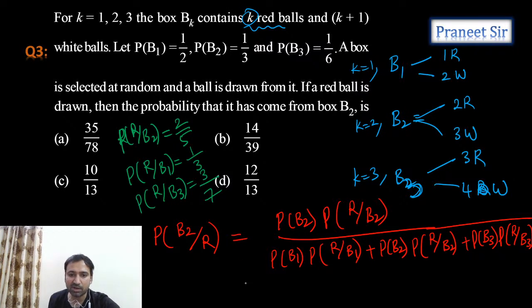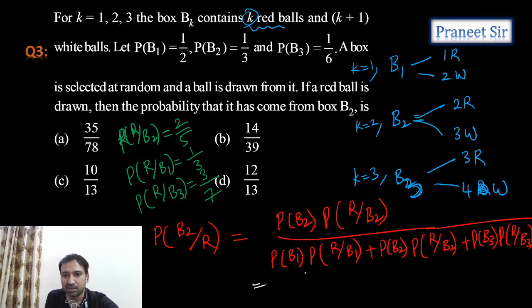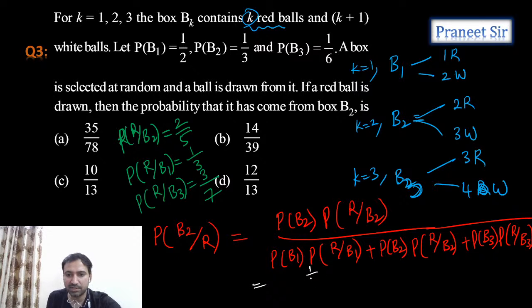Now let's substitute these probabilities here. Probability of B2, already he gave 1 by 6, into probability of B2 is what? 1 by 3, right? It is 1 by 3. Probability of B2 is 1 by 3 and probability of R given B2 we calculated, which is 2 by 5.